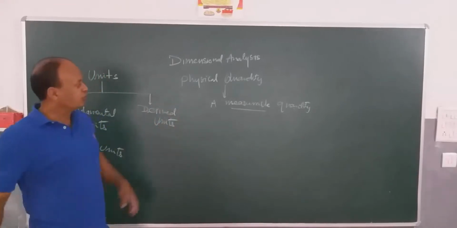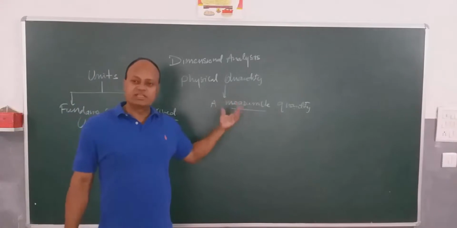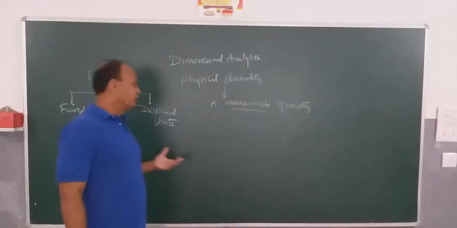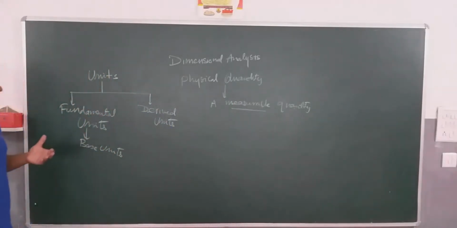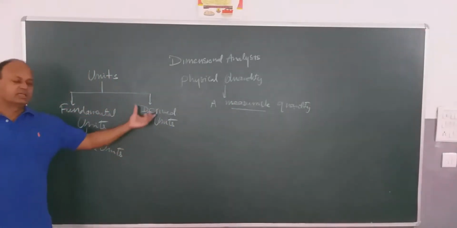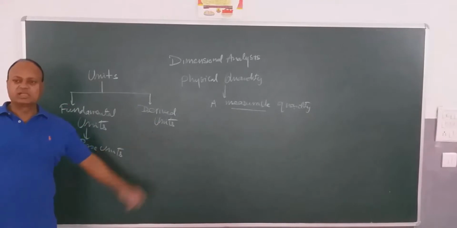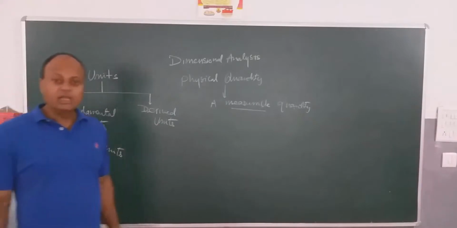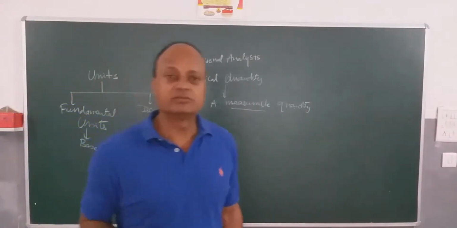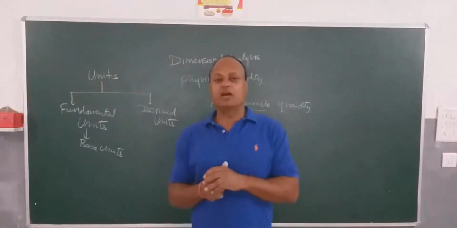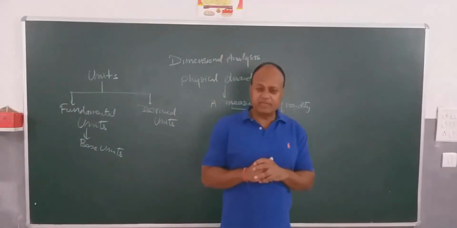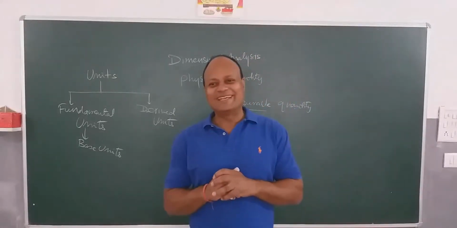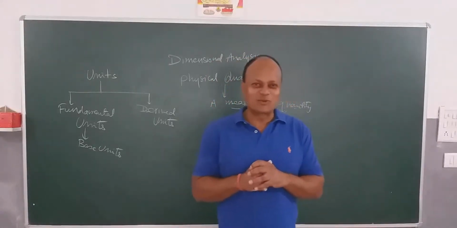So when you talk about measurement, a physical quantity is the one which can be measured. When you talk about measurement, we need a unit. And the units can be classified into two categories. One is fundamental unit, the other is derived units. Base units are the ones which are independent of all other units, meaning they do not depend upon other physical quantities.